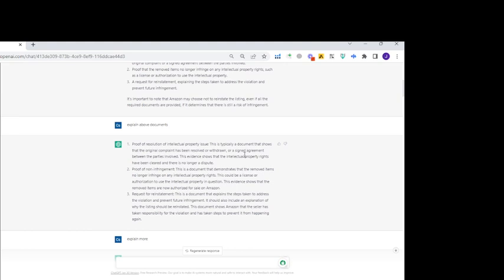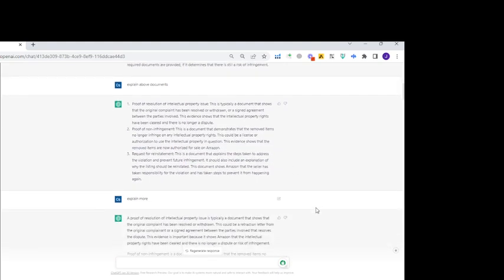When a seller receives an IP complaint, you have to talk to the IP complaint person and resolve this issue. If they withdraw it, then you are good to go. The second thing also explains in detail the request for reinstatement, and how you have to make the plan of action.